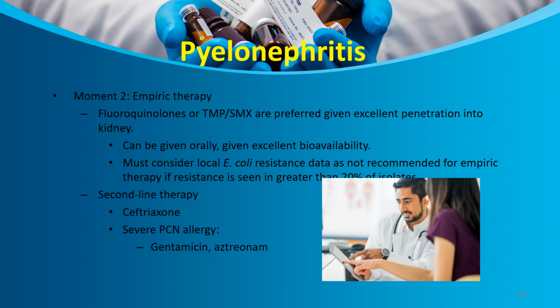Then pyelonephritis, moment 2, empirical therapy. The fluoroquinolones or cotrimoxazole are preferred given excellent penetration into the kidney. It can be given orally, given excellent bioavailability, but consider local E. coli resistance. Second line therapy for pyelonephritis will be ceftriaxone. In case of allergy, then gentamicin or aztreonam.